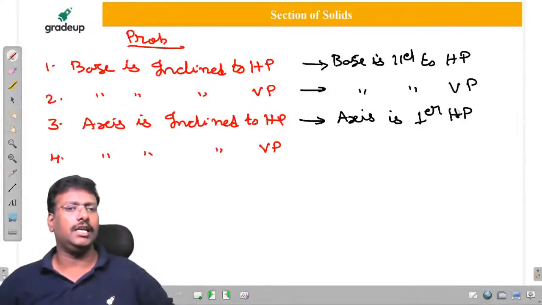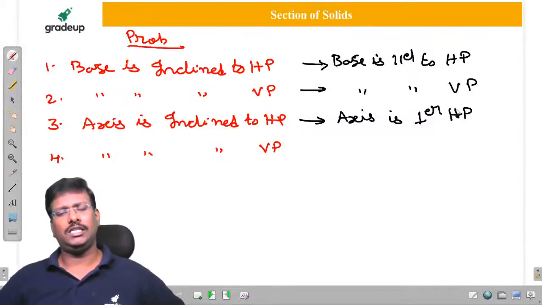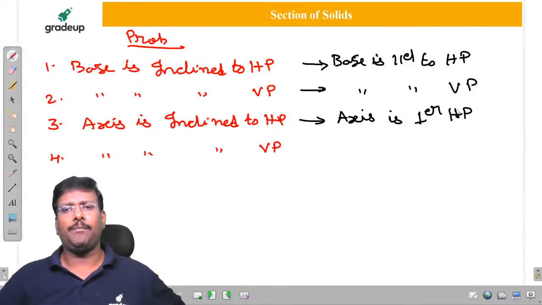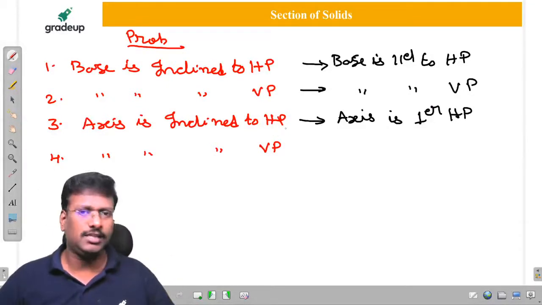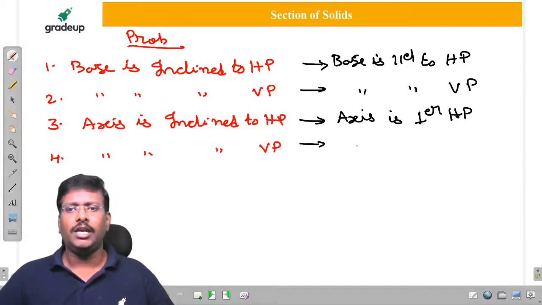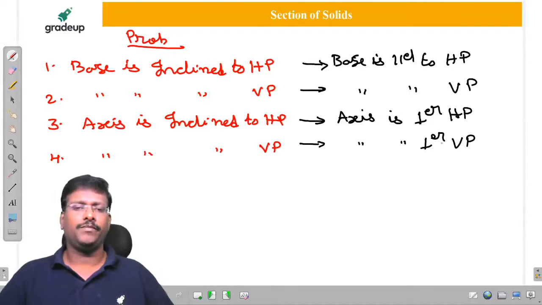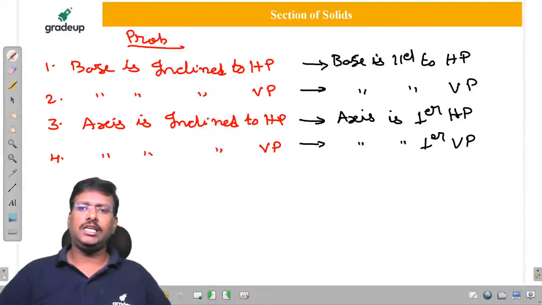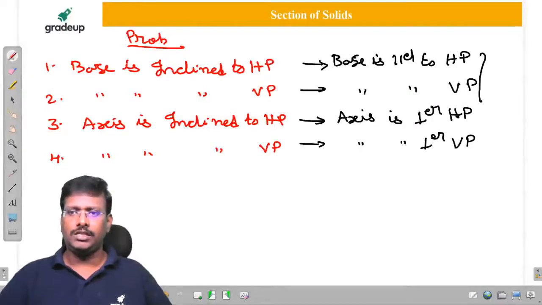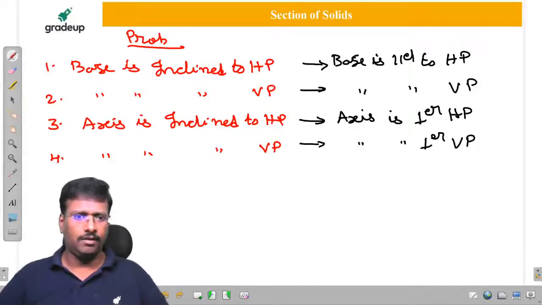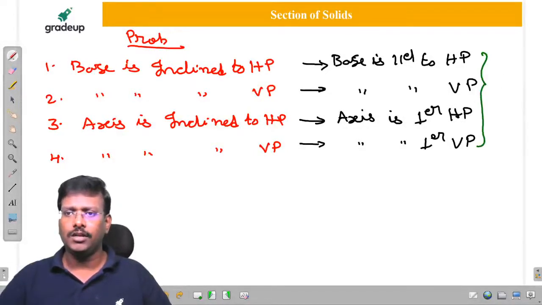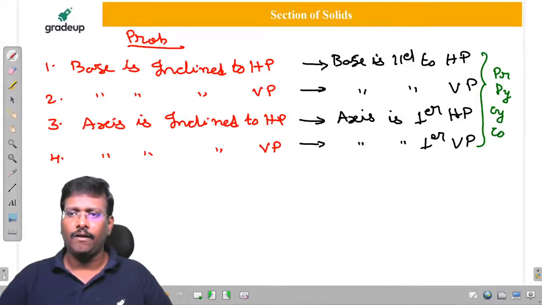If axis is inclined to HP, you have to consider axis perpendicular to HP. These are the statements, just remember. Here, axis perpendicular to VP. Is it clear? These statements are valid for all the solids, whether it is prism, pyramid, cylinder, or cone.